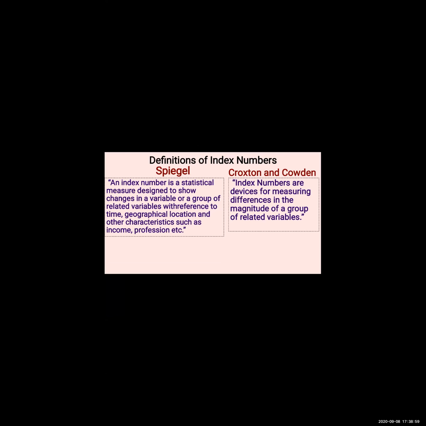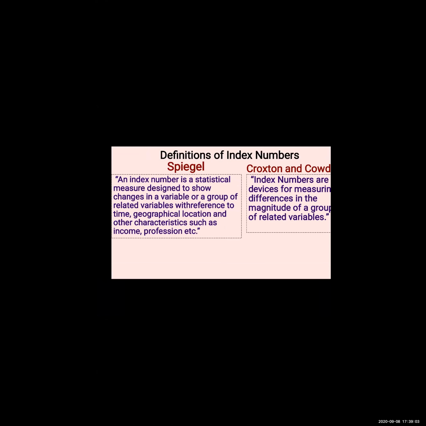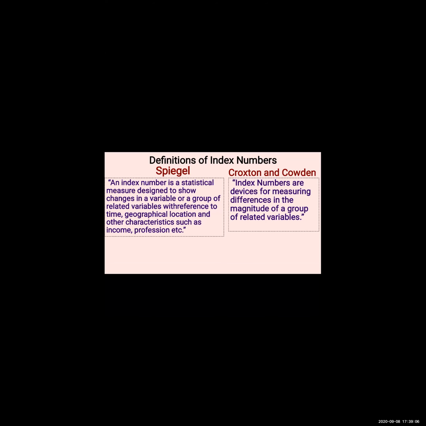Croxton and Cowden told us that index numbers are a device. Same thing they are telling, it is a device, a tool for measuring differences in the magnitude. So what is the magnitude over here? The word magnitude means changes, of a group of related variables. Related variables means agricultural production, industrial production.